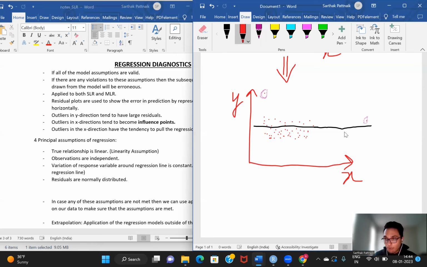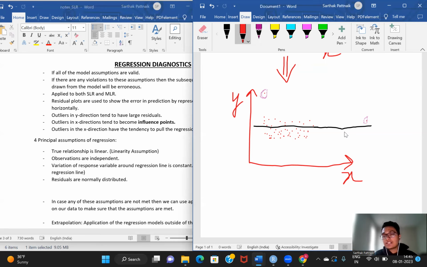You need to remove that point and check the impact that it has on the regression line. Only if it does not have a significant impact can you remove it. Unlike the outlier in the y direction, which you can directly eliminate, an outlier in the x direction must be checked for its influence on the regression line, because it has a tendency to pull the regression line towards itself.